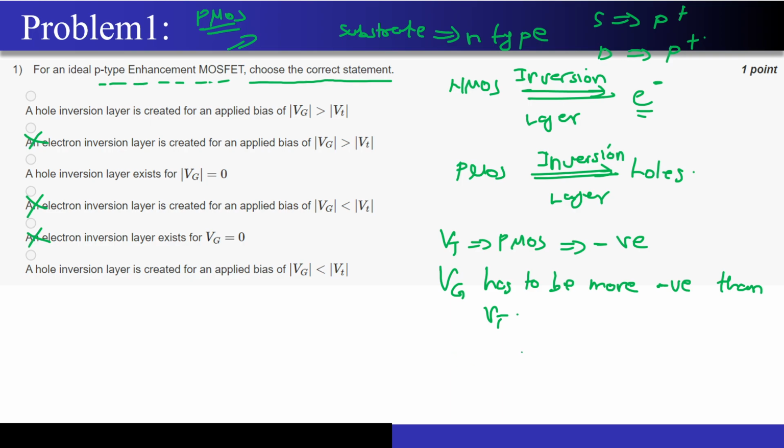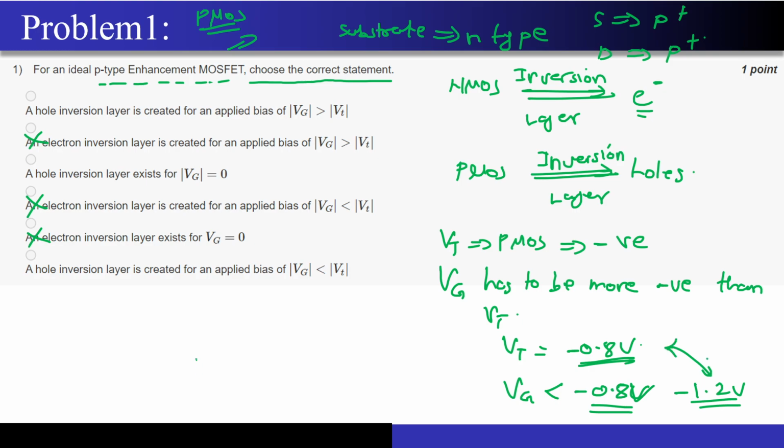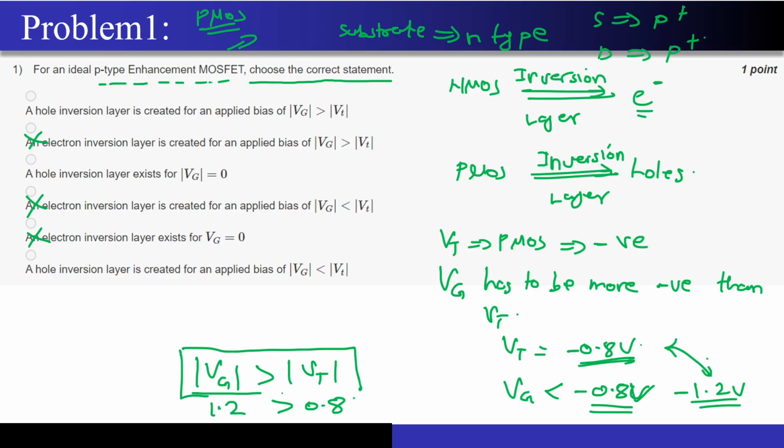So that means if my, let's say, Vt is maybe around minus 0.8 volt, correct, then the gate voltage that I apply should be at least less than minus 0.8 volts. Vg should be less than minus 0.8 volts, so it can be maybe minus 1.2 volt or something. Now if you compare these two numbers, you will see that the magnitude of the Vg is higher than the magnitude of the Vt, because 1.2 volt is greater than 0.8 volt, correct? So this is the condition under which we are forming an inversion layer in the PMOS, correct?